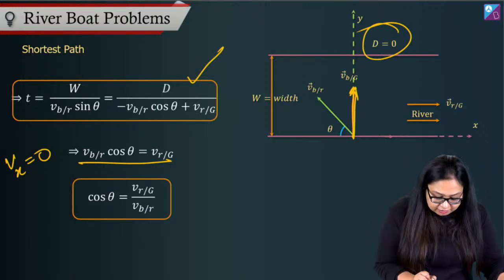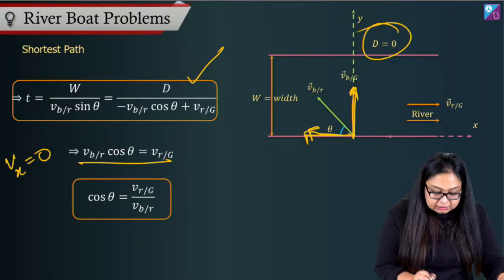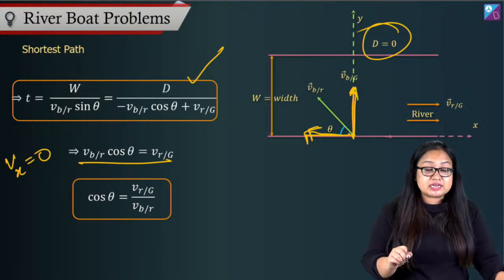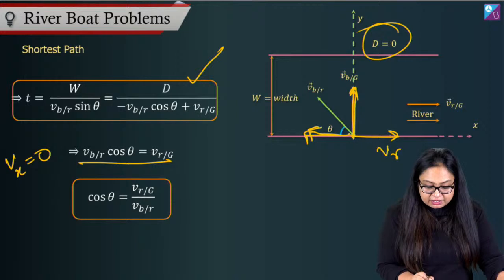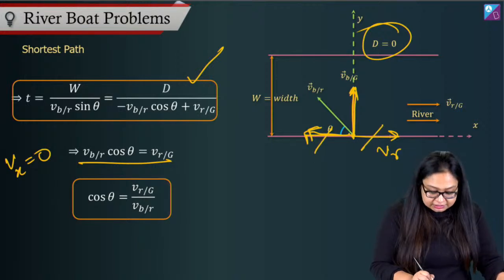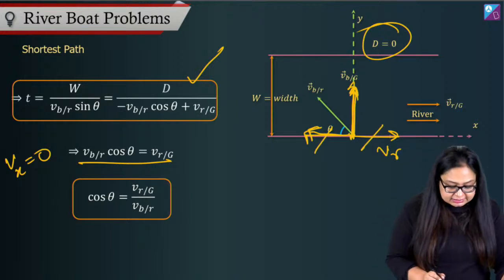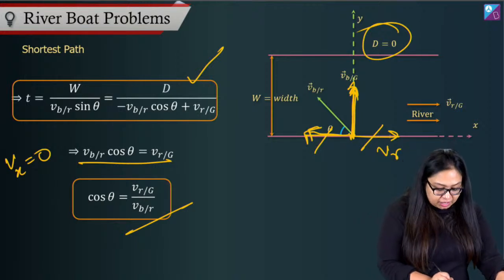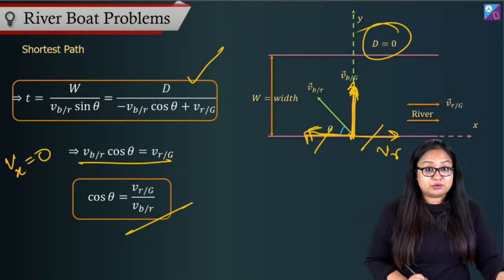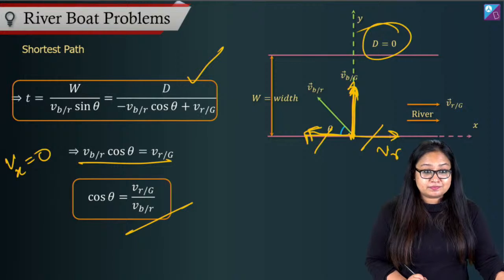The velocity of boat in still water, cos theta component, should cancel out the velocity of river. If these two components cancel out, then the resultant will be along the y-axis. That means cos theta is equal to the velocity of river with respect to ground divided by the velocity of boat with respect to river. Magnitudes.